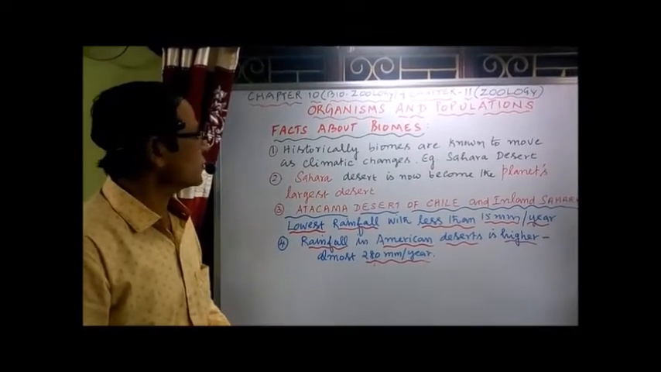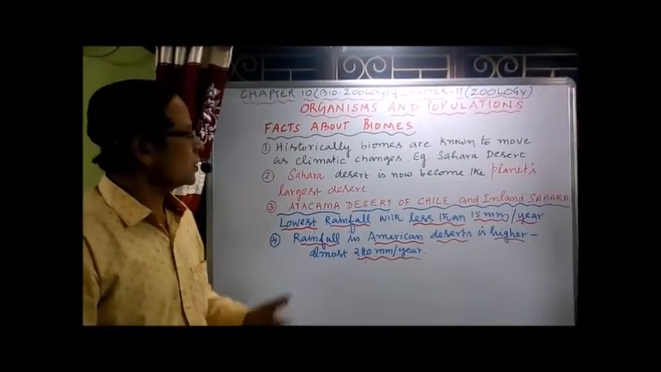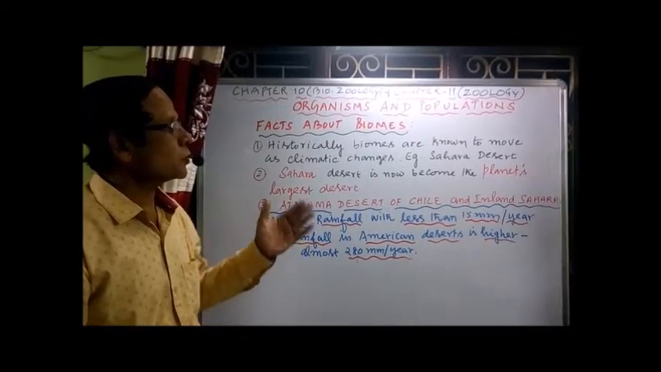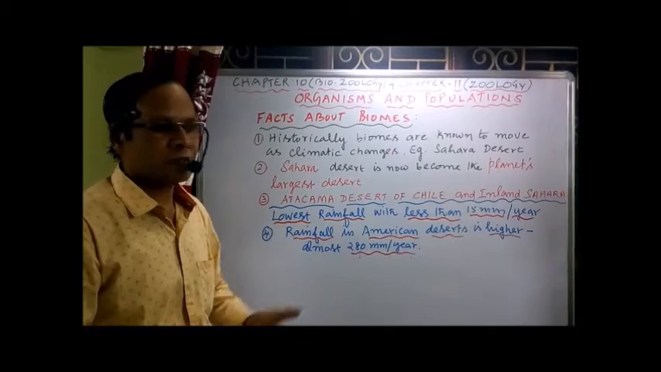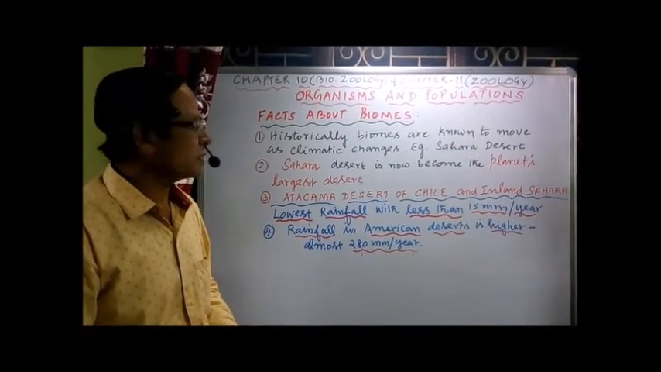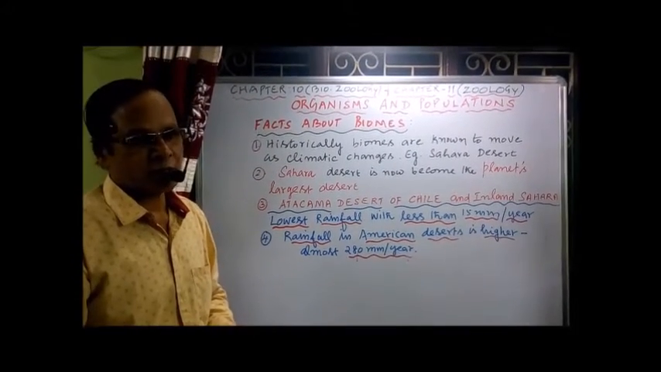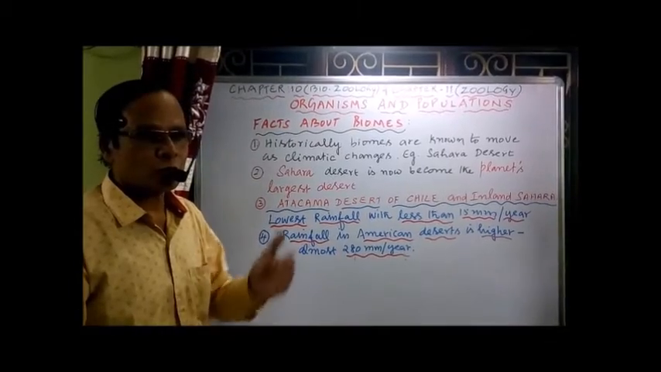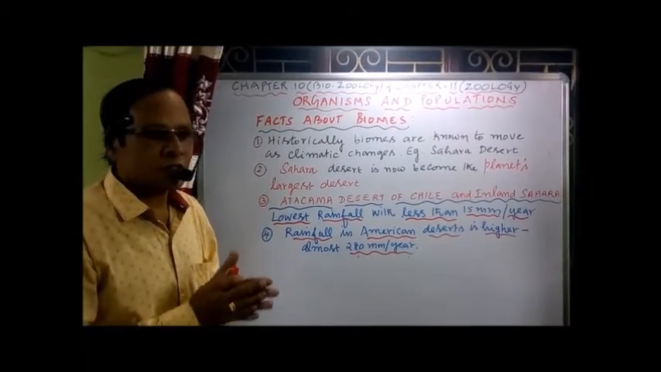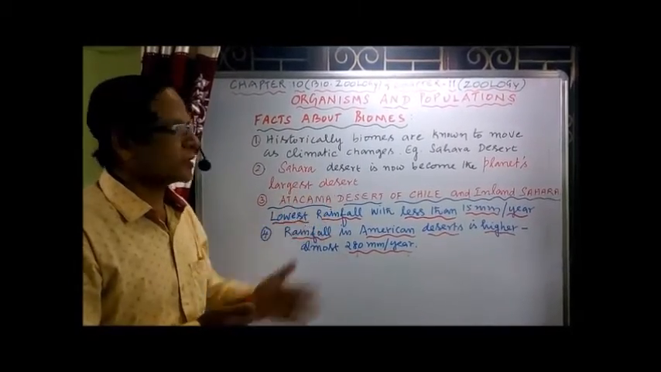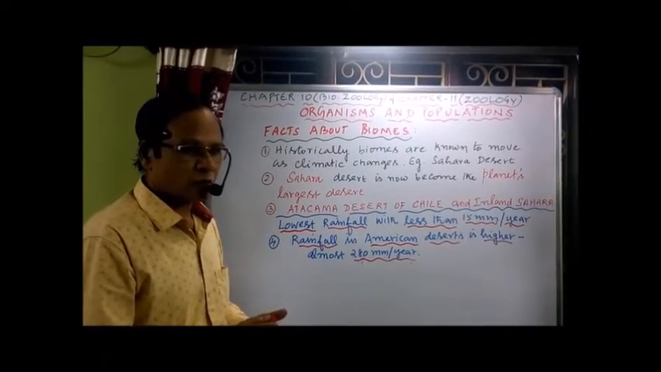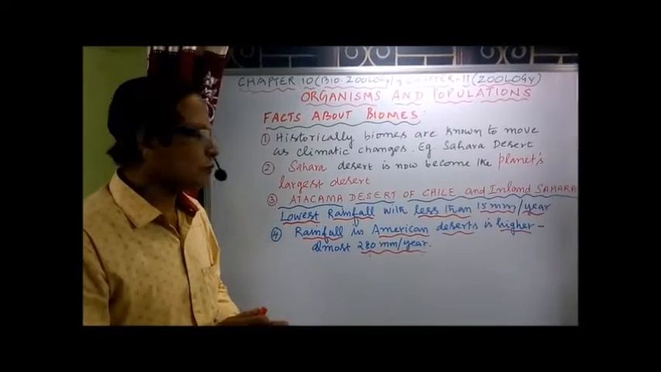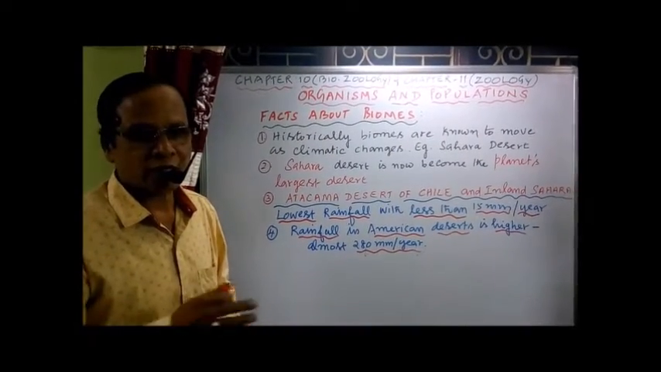Now we have to know some facts about biomes. Historically speaking, biomes are known to move as climatic changes occur. An example is the Sahara Desert. Once upon a time, it had lush green plants and we had rivers flowing through it. Because of the change in climate, it became dry. Now it is the planet's largest desert without proper rainfall, and we also have sandy winds and